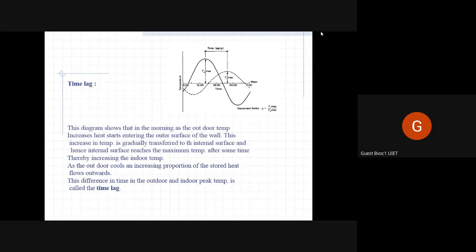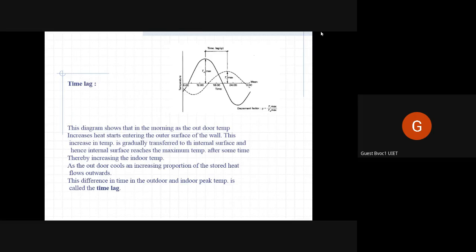So this happens because the external heat takes time to come inside the space because of conduction, because of convection. It doesn't directly come inside the house because there are walls acting as a barrier between the outside heat and inside space. So it takes some time for your interiors to reach its highest temperature. And that difference between the outside and inside highest temperature is time lag.